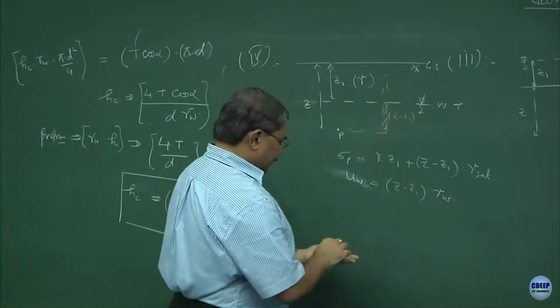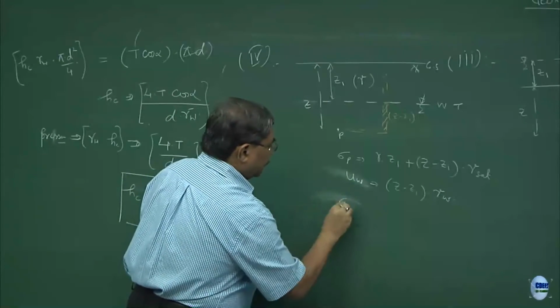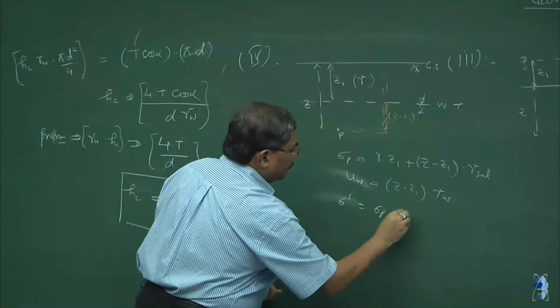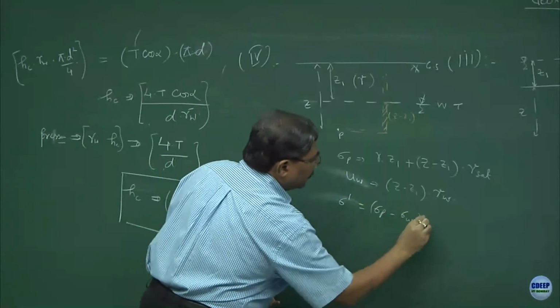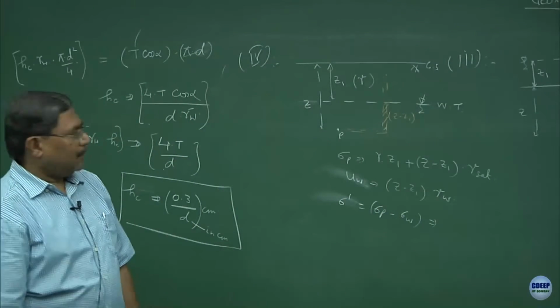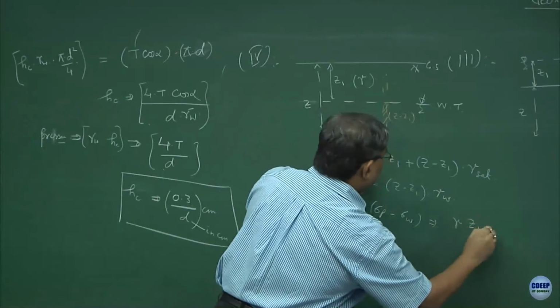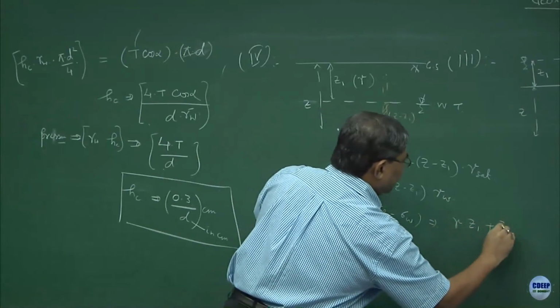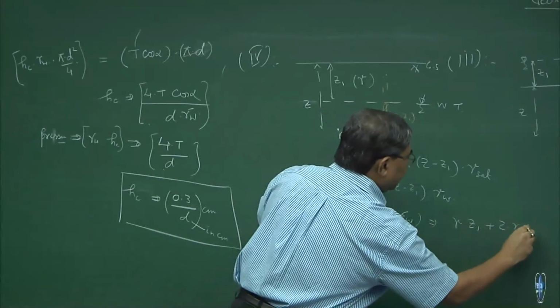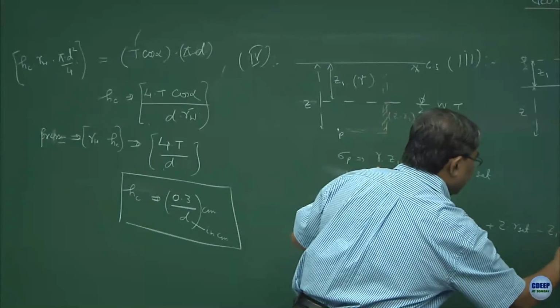What has happened to the effective stresses? This will be gamma Z1 plus Z gamma saturated minus Z1 gamma saturated.